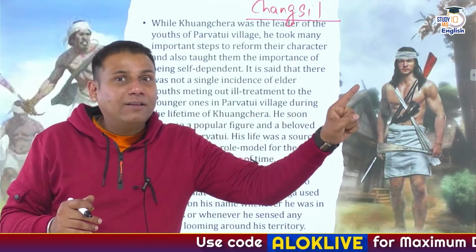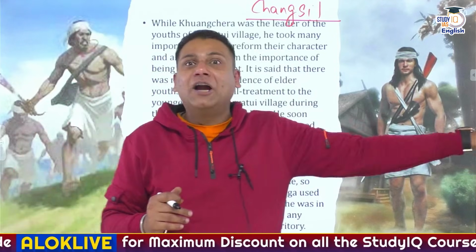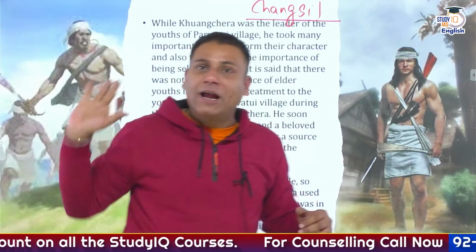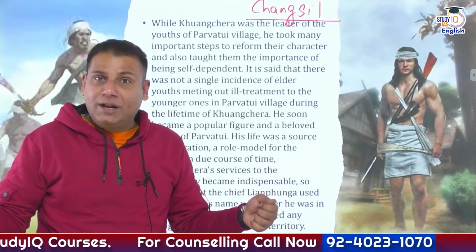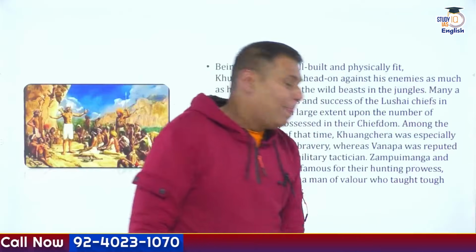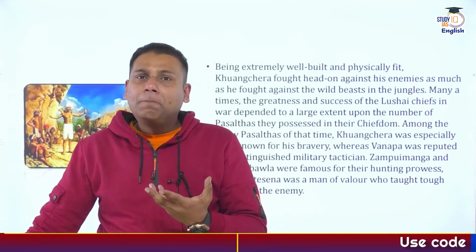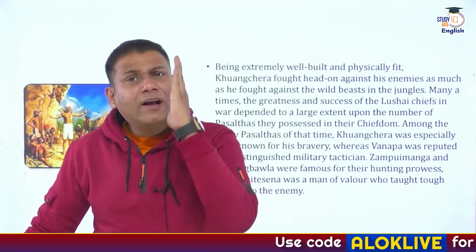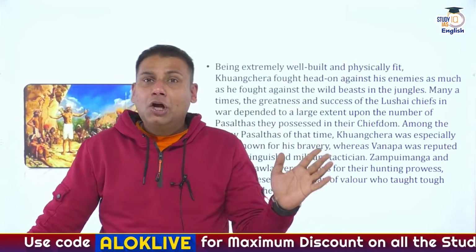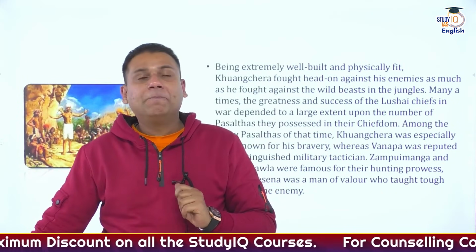Since they were expert in guerrilla warfare and jungle warfare techniques, it was decided that they would attack the British camps during the night time when they did not expect any kind of attack. So taking the enemy by surprise was the plan of Khuangchera ji and the young men trained by him. It was a guerrilla warfare technique. Specifically, they broke all the communication network between Shillong to Kachar, and from Changsil to Aizawl, the capital of Mizoram presently.